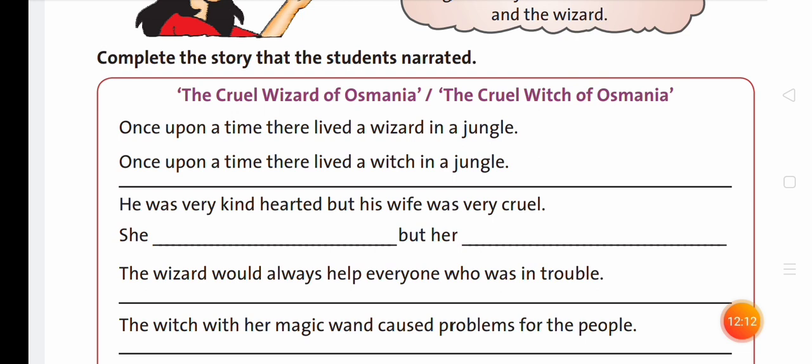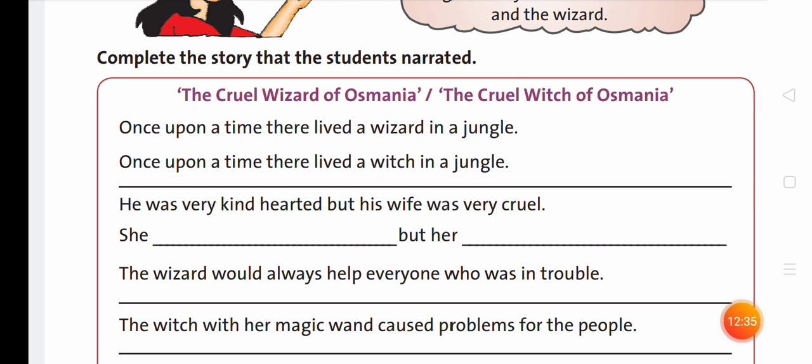In place of but his wife, we shall write but her husband. In place of cruel, it will be kind. But her husband was very kind.